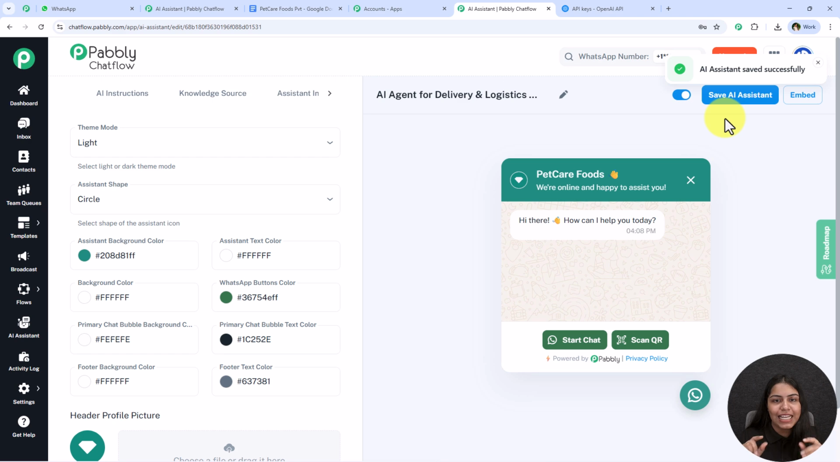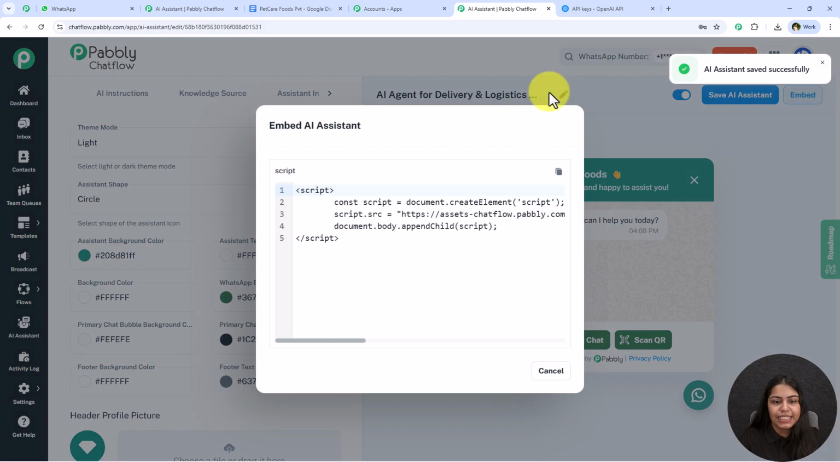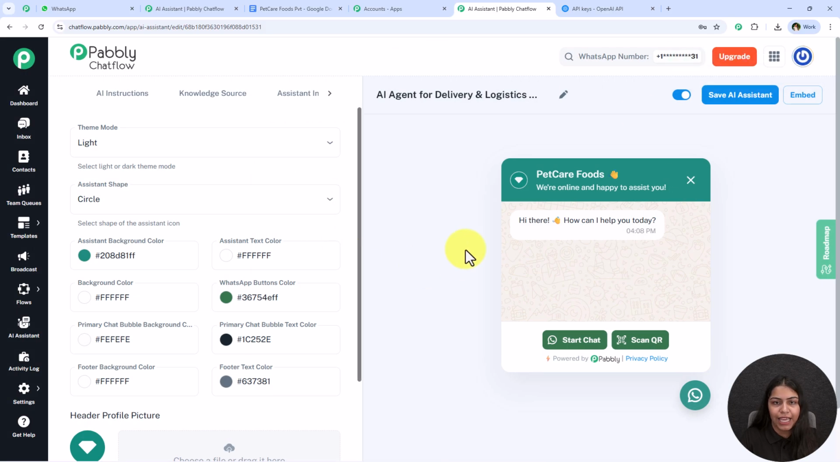But now let's assign this to our user so that we can check it in real time. And how can we assign this to the user? So what you can do is you can go towards this embedded section and add this script in your website if you want to add this WhatsApp AI assistant on your website. This is the first method.